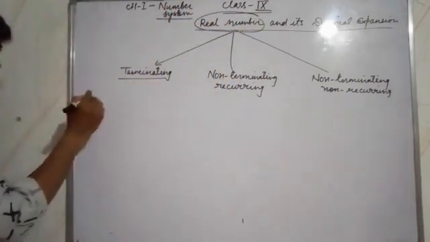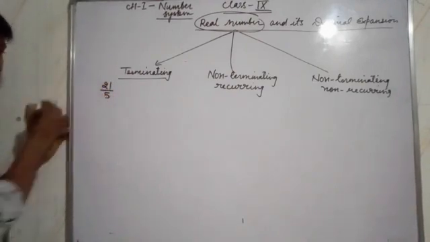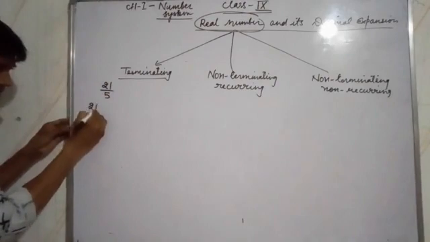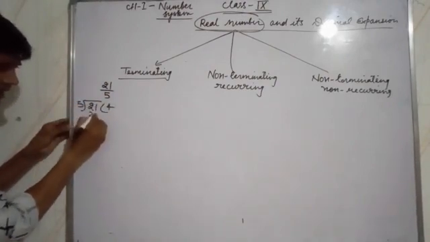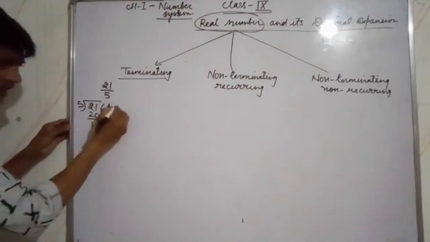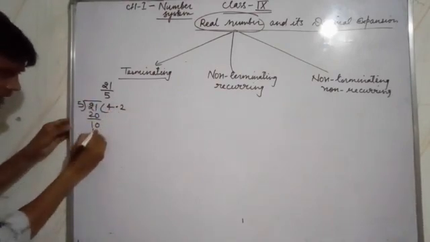Terminating decimal expansion. If I give 21 upon 5, when you divide 21 by 5, 5 4s are 20, 1 remaining, decimal, 0, 5 2s are 10.